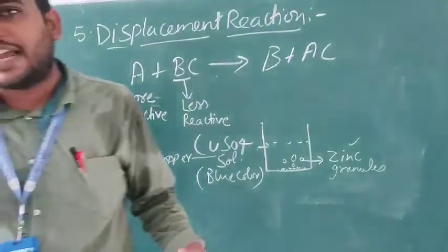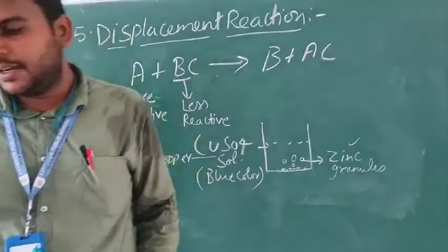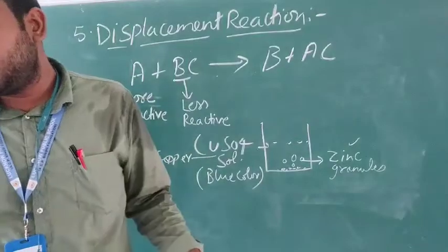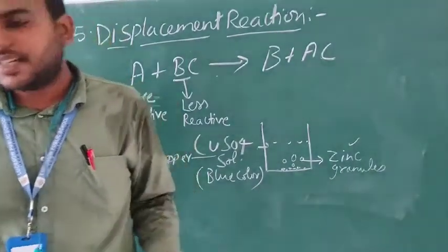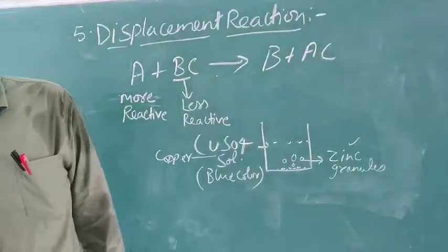Zinc is used for galvanization, as you know, to protect the iron. Mercury is used in thermometers. Copper is used for making electric wires because it is very ductile and a very good conductor.